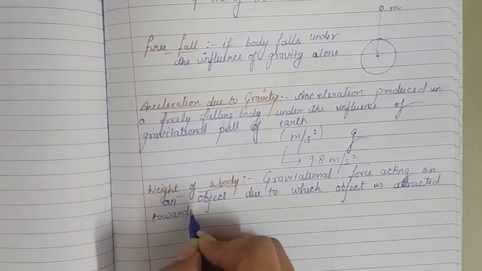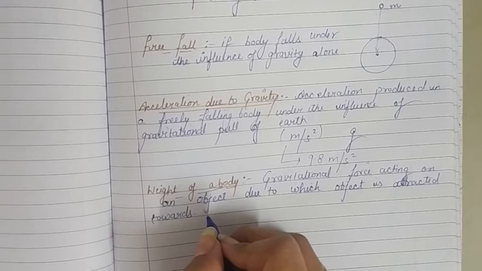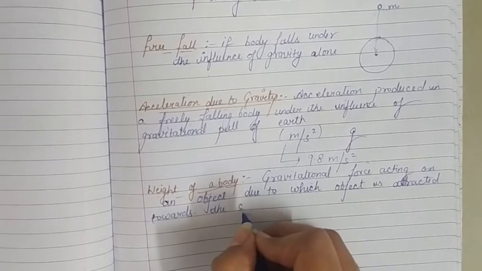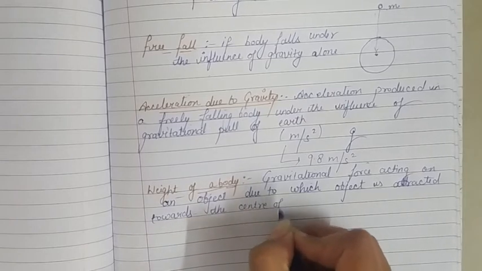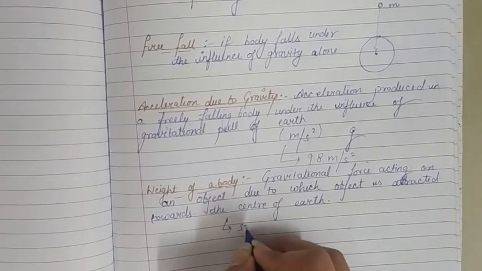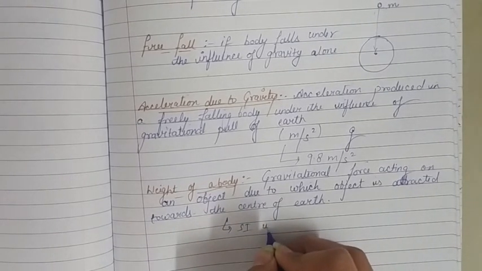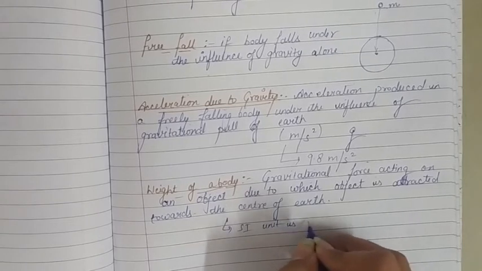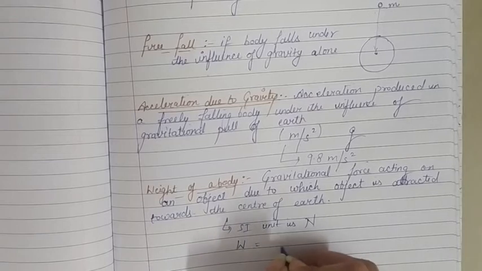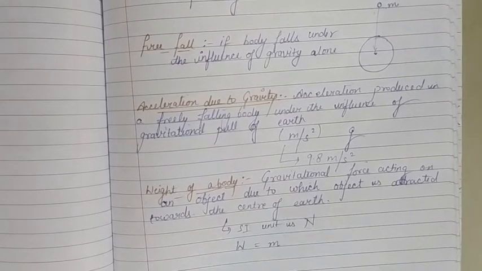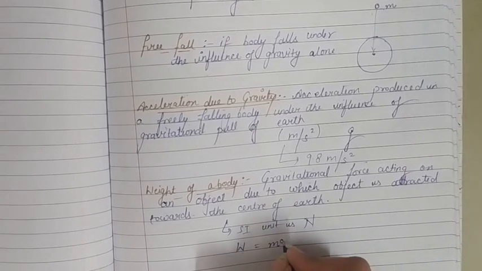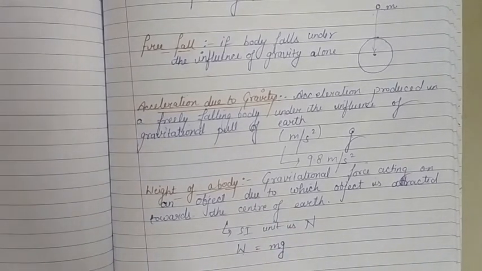Since it is a kind of force, its SI unit is Newton. It is denoted by W and given as mass into acceleration. Since it is because of gravity, in place of acceleration I am going to place acceleration due to gravity, that is g.